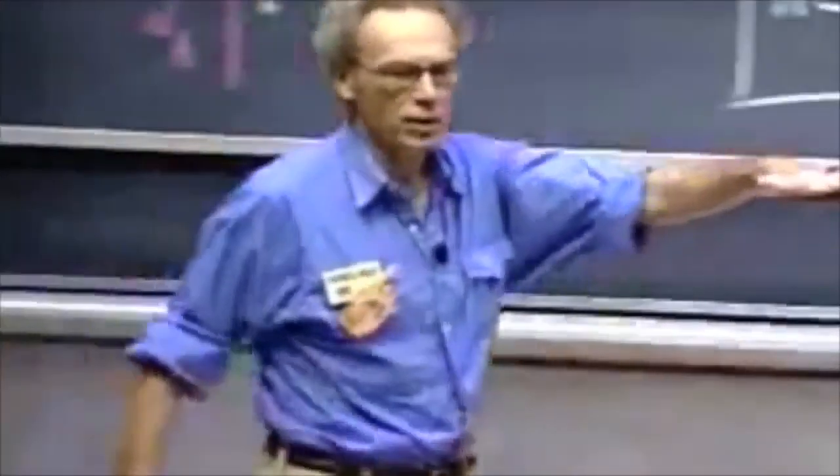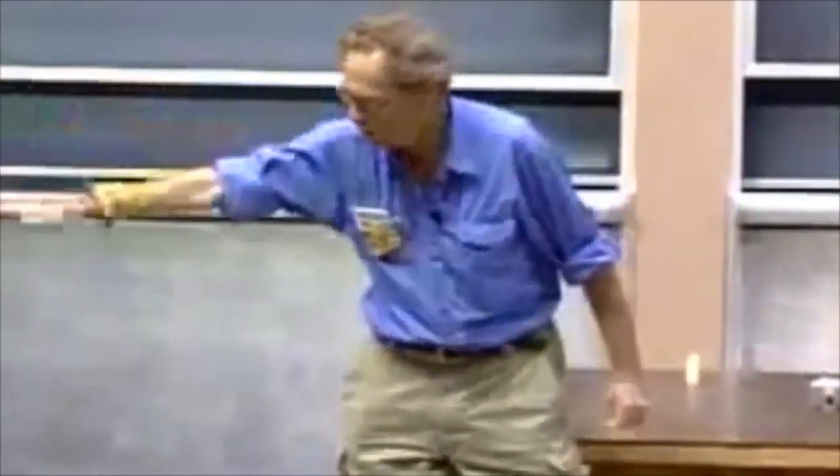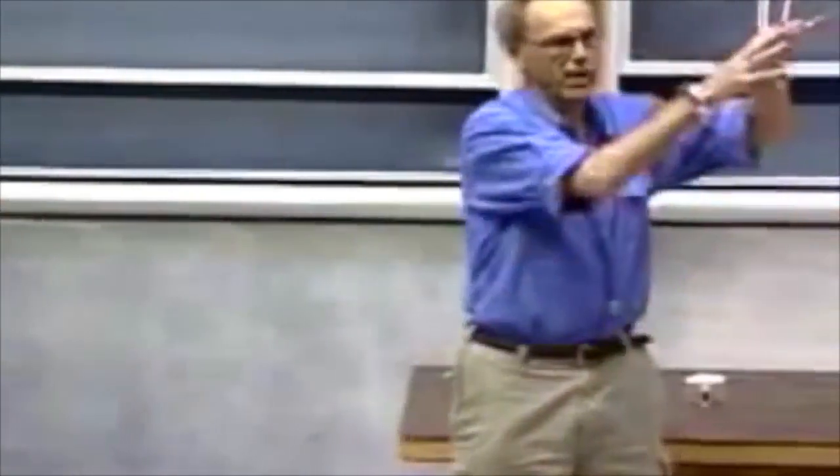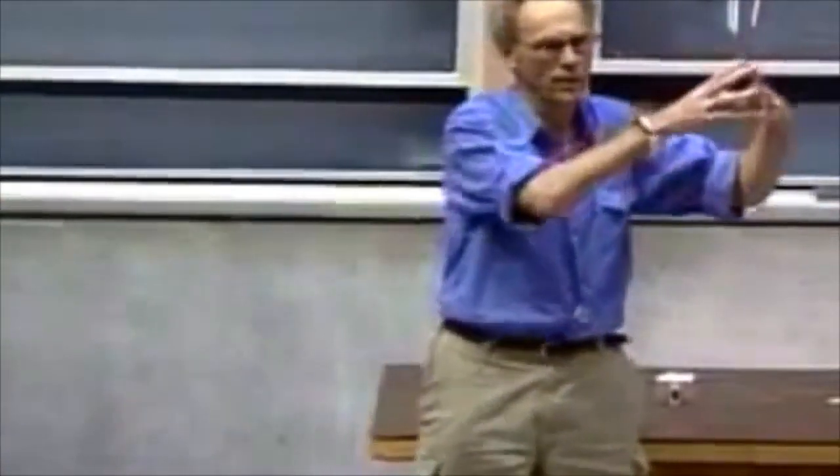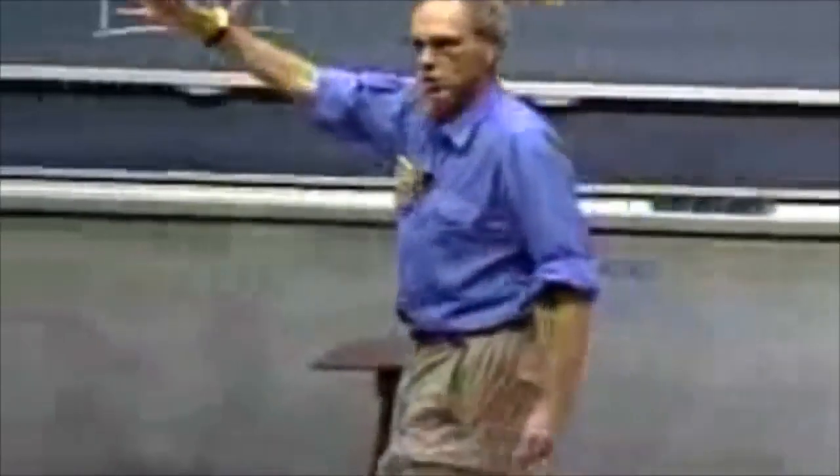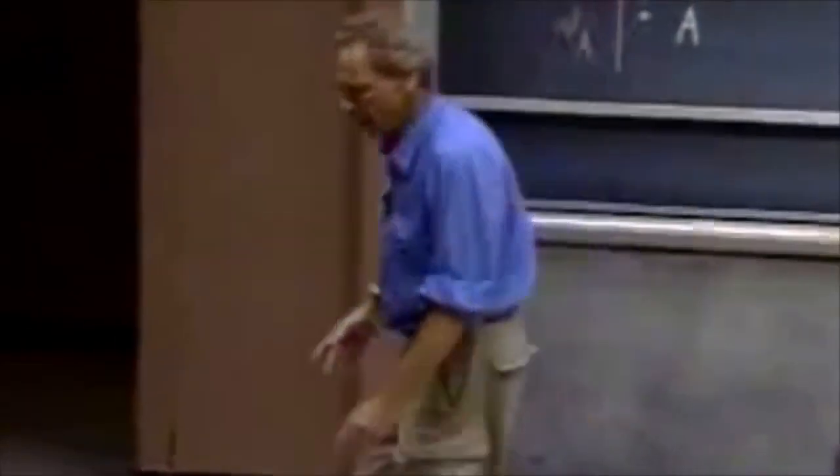If I release it from this height and it swings, then when it reaches here it could not be higher. There is a conversion from gravitational potential energy to kinetic energy back to gravitational potential energy, and it will come to a stop here. And when it swings back, it should not be able to reach any higher.